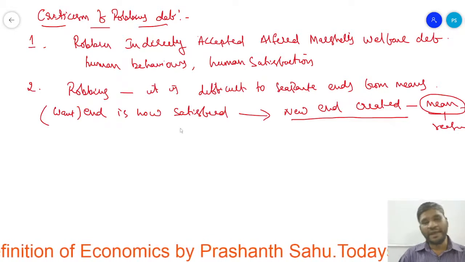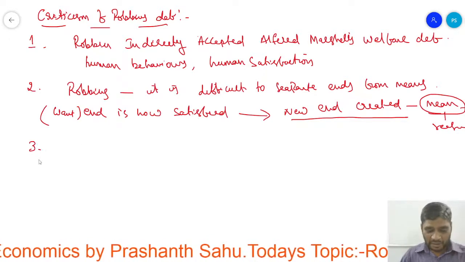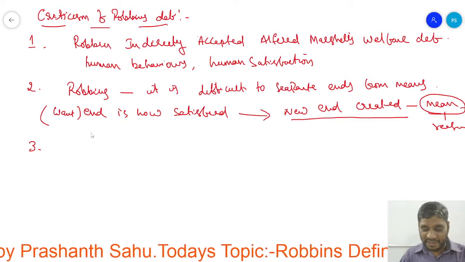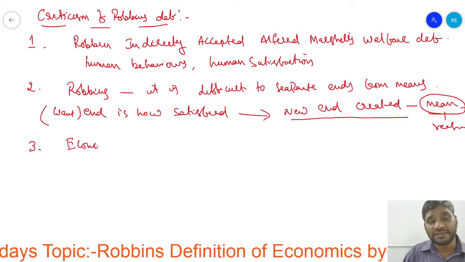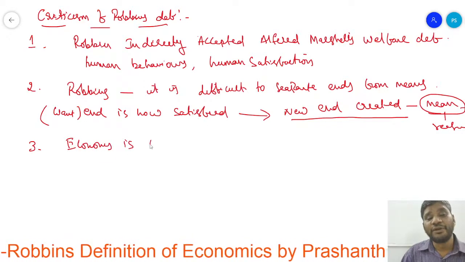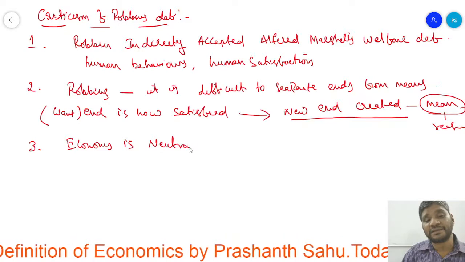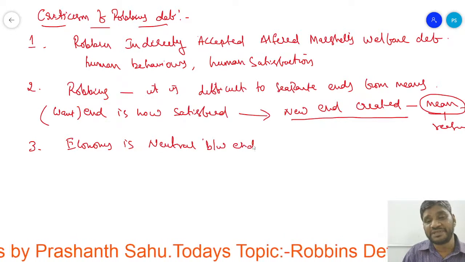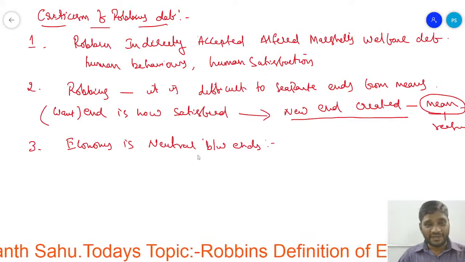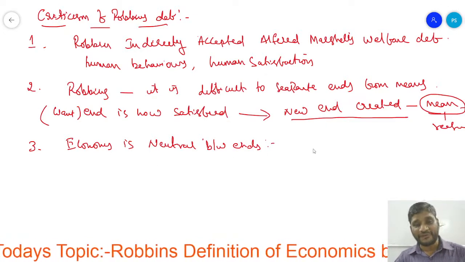Number three. Robbins said economics is neutral between ends. In the previous topic we have seen that he told that economics is neutral between ends.